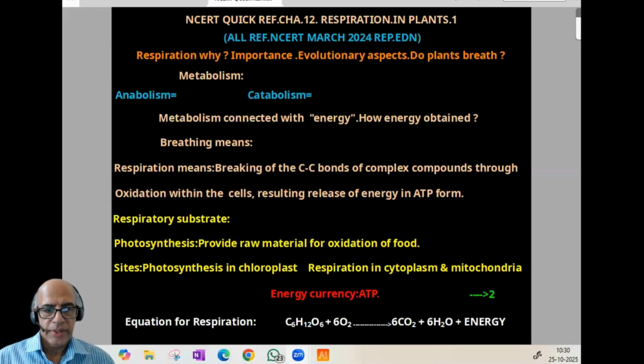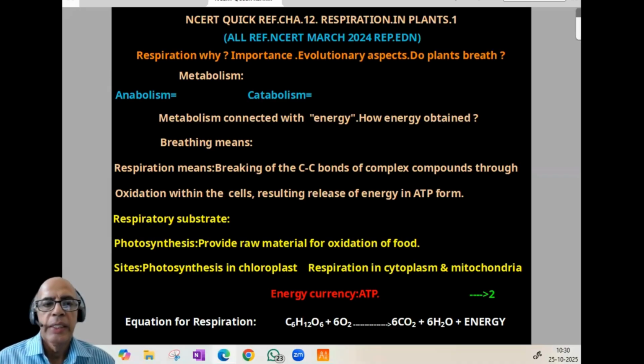For convenience, I will share the screen at the same time to save time. I already wrote some statements because this is NCERT quick reference, so time will be very, very important. With minimum time, maximum efficiency. So I will share the screen so it will be convenient for you. I think a screen came, so we can proceed. Remember, all references are based on the NCERT March 2024 reprinted edition.